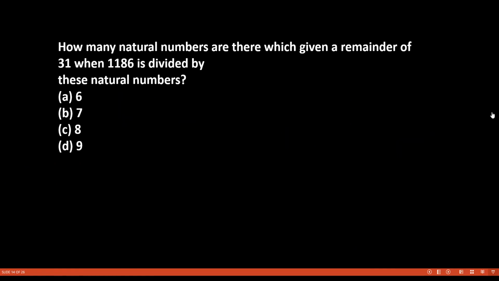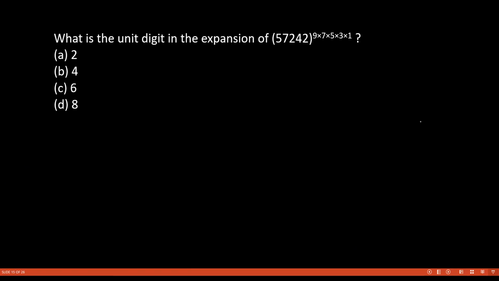So this is how we get our answer. Okay, so this question came. Now look at this. This question is saying: 57242 raised to the power 97531, then what is the unit digit?